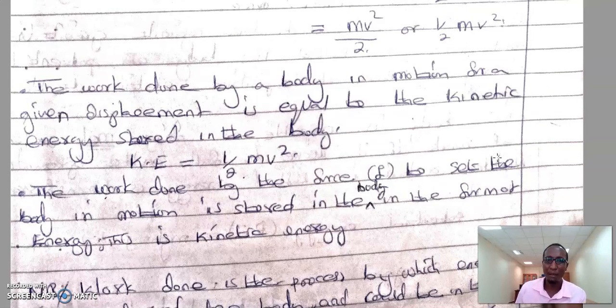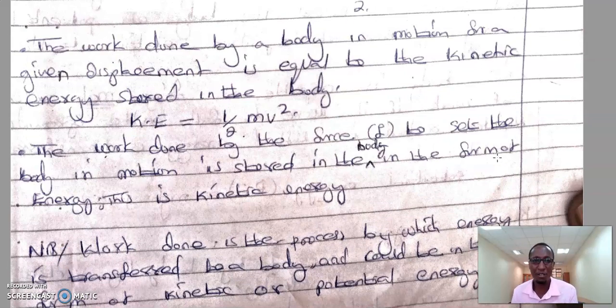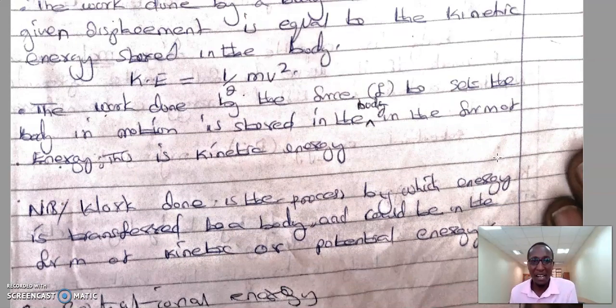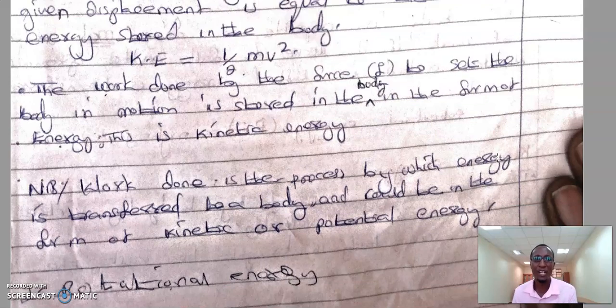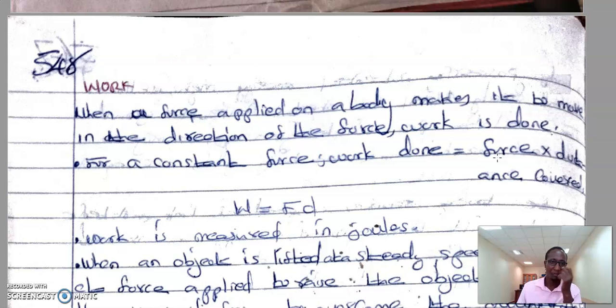So the work done by a body in motion for a given displacement is equal to the kinetic energy stored in the body. That means kinetic energy is equal to half mv squared. The work done by the force to set the body in motion is stored in the body in the form of energy. And this is what we have called kinetic energy.